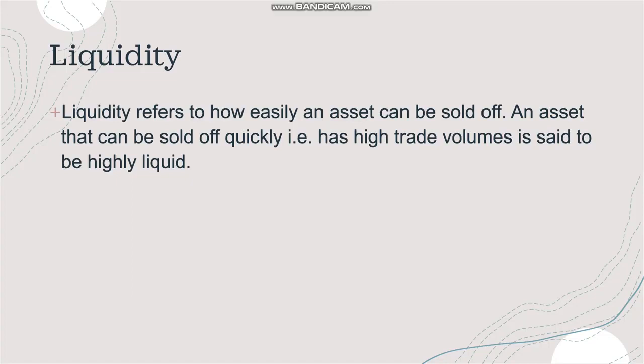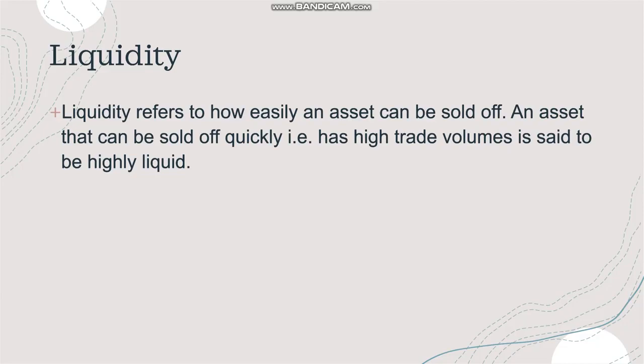Suppose you have purchased an asset and you want to sell it at a particular point of time, but at that time you don't find a buyer, then you will be in trouble. If there is liquidity, there is no problem of buyers and sellers; you'll always find someone. But if the market, the currency pair or the stock is illiquid, there will be a problem placing the order. And the spread will also be higher.